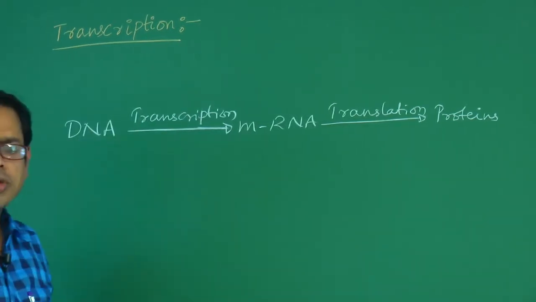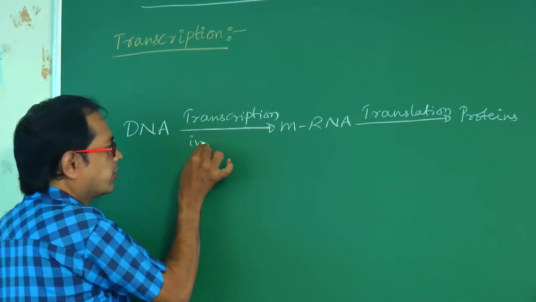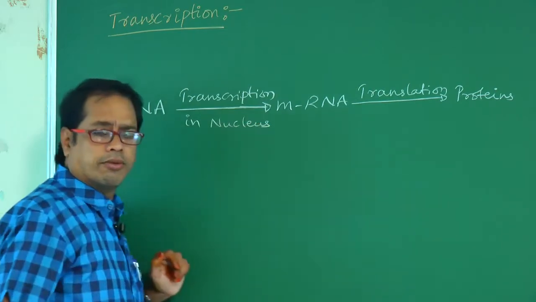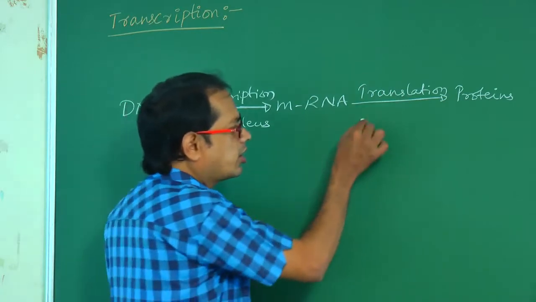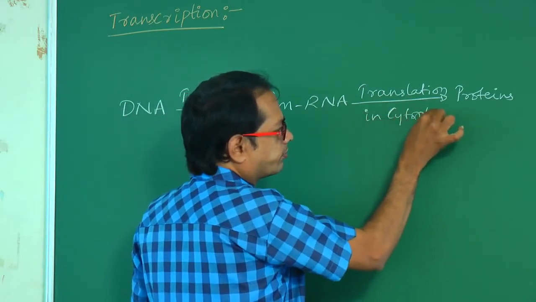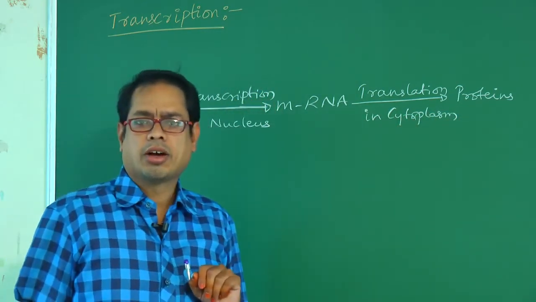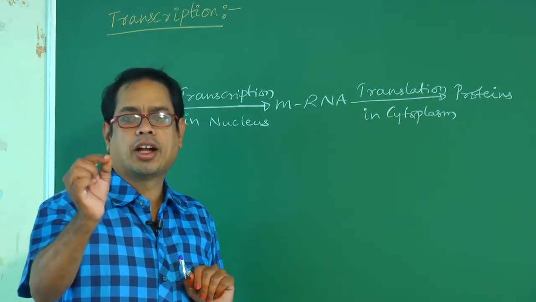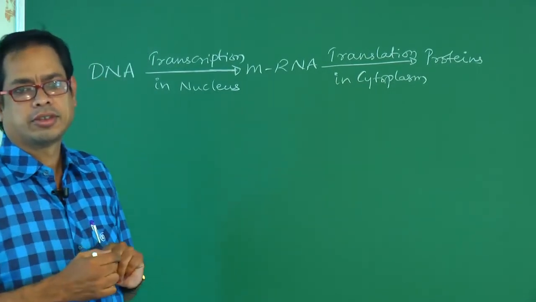In eukaryotes, this transcription occurs in the nucleus, whereas translation occurs in the cytoplasm. Then what is the site of transcription in prokaryotes? In prokaryotes, a true nucleus is absent, isn't it?